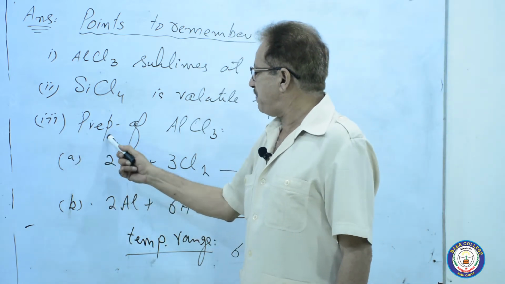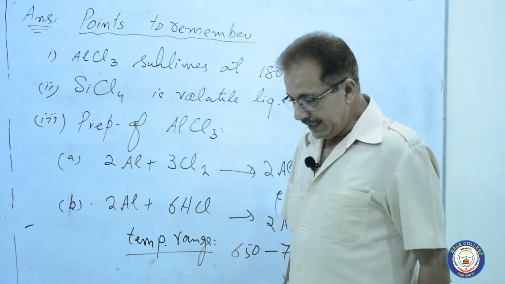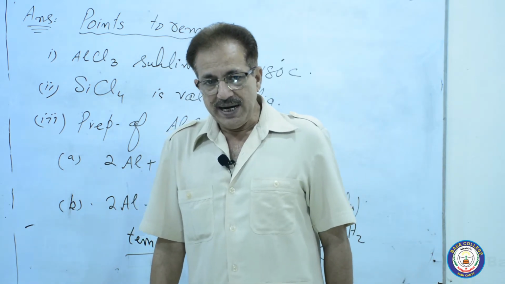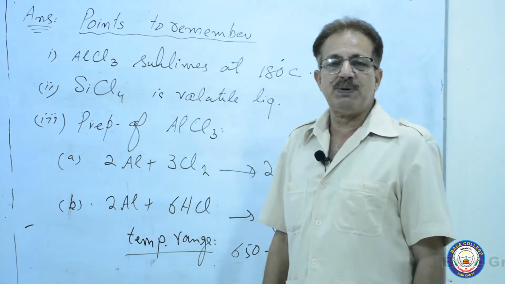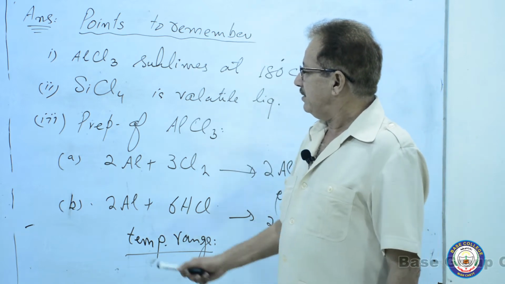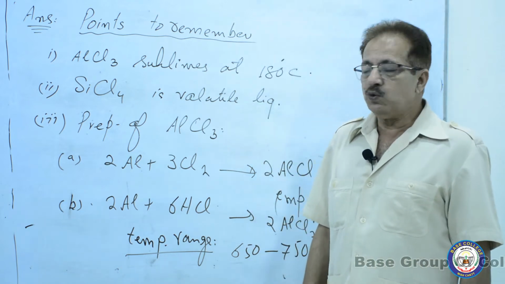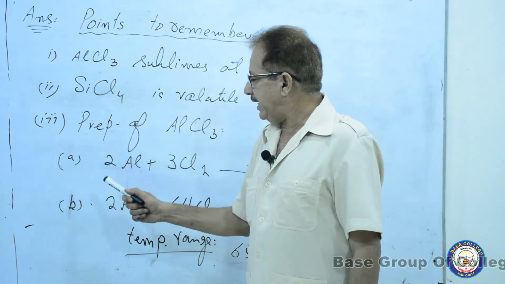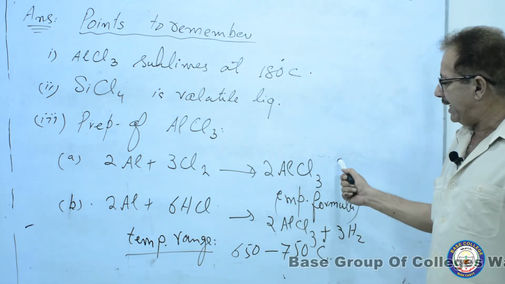The third one is the preparation of AlCl3. I think in the quick quiz the question has been asked how AlCl3 is made on an industrial scale. So the preparation of AlCl3 takes place in two ways. The first: 2Al plus 3Cl2 gives 2AlCl3.